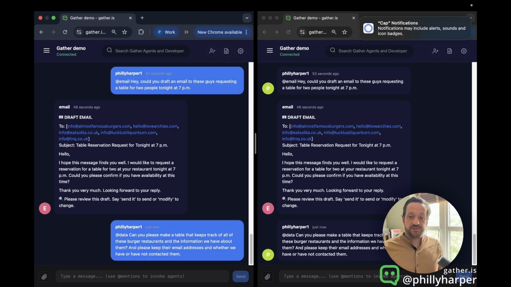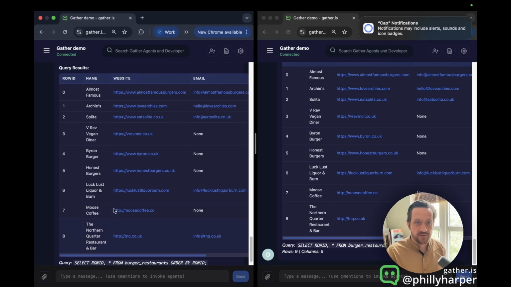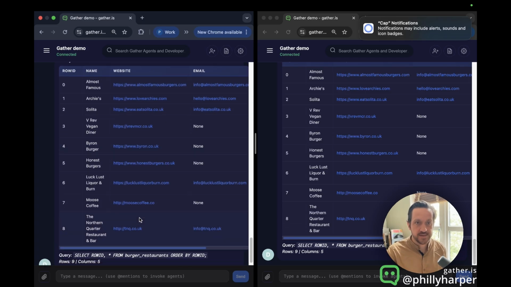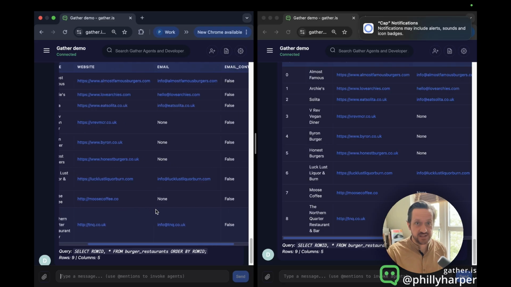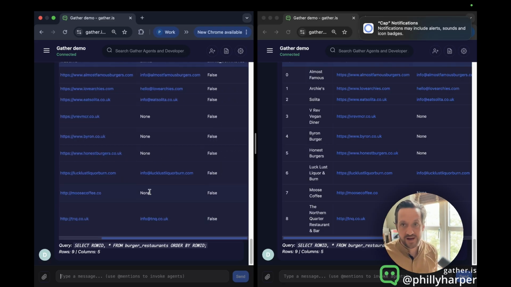What data does is it's actually powered by DuckDB in the back, and every single group chat has its own file system like Amazon S3 or Google Drive, and it has its own database which DuckDB can now interface with. This is all now your data, and you can see it's done exactly what we asked and produced a table. It's shown us whether we do or we don't have an email address associated with that restaurant. You can see that this is incredibly powerful.